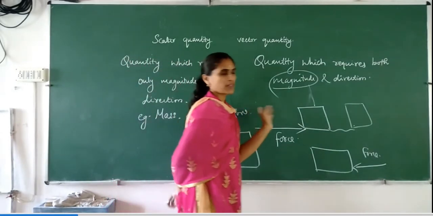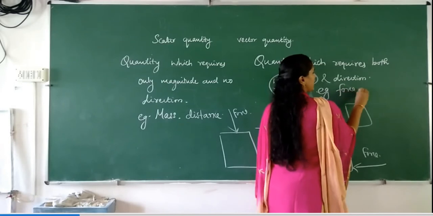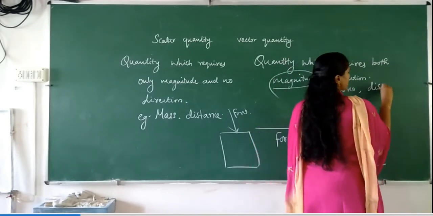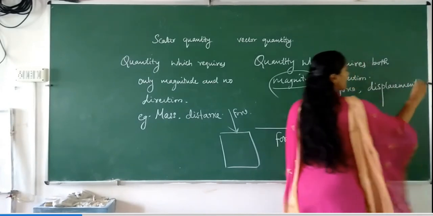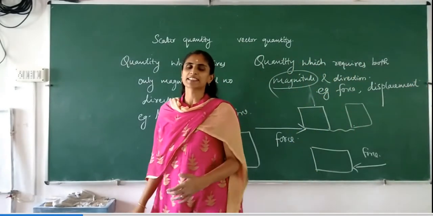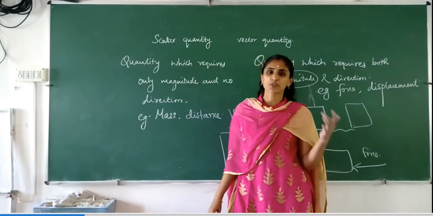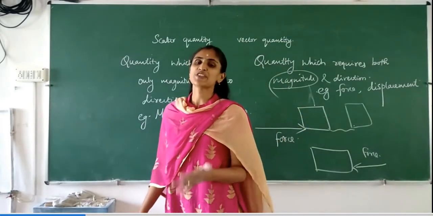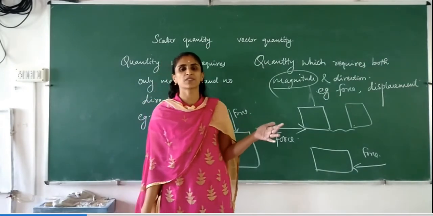An example we already discussed is force, and another example is displacement. Why? Because, as we discussed in the last class, displacement is the final position minus the initial position. So it is very important in which direction that object is moved. Accordingly, the displacement of the object will be different.